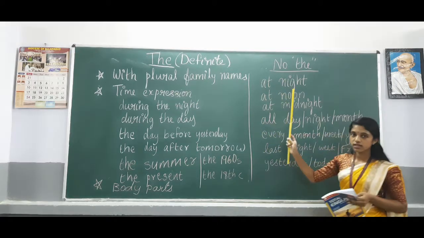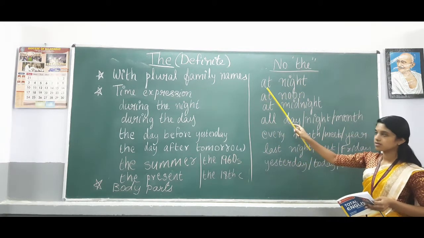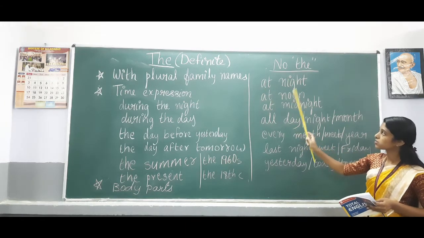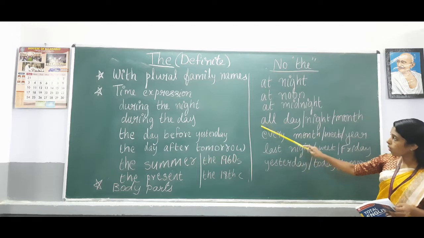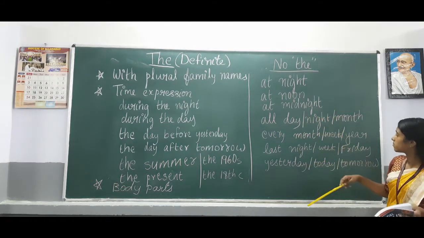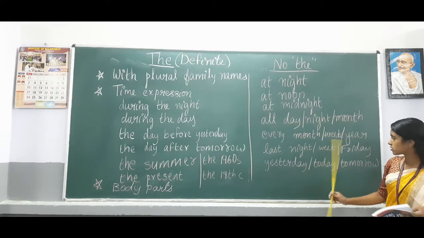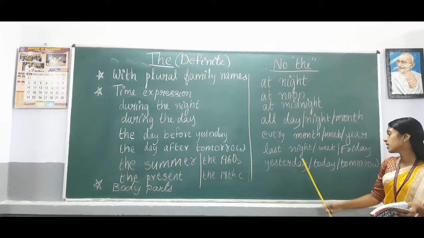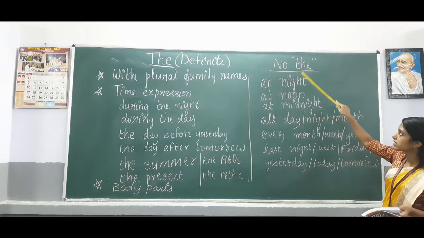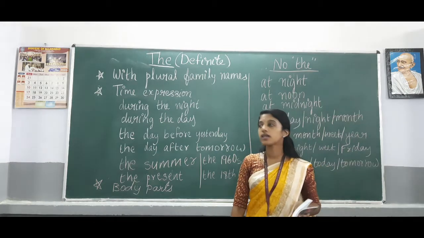But with it here, in these cases we do not use the. For example, with at, like at night, at noon, at midnight, like all day or night or month or every month, week or year, or last night or last week or last day or last Friday, and yesterday, today, tomorrow. Okay? In these cases we do not use the, but in these cases we use the.